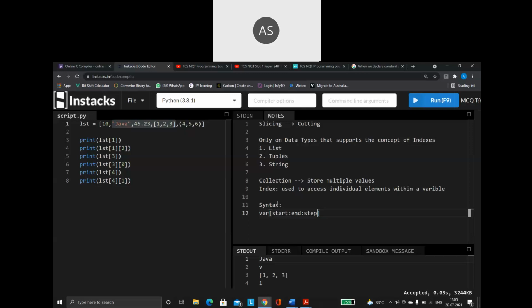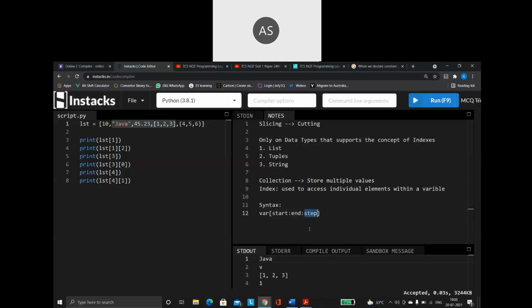What are we going to do? We are going to mention the starting index position. Then we are going to mention the ending index position. And remember, in Python, how does the ending always work? End is always end minus 1. End is always going to be exclusive. End is always going to be n minus 1 only.